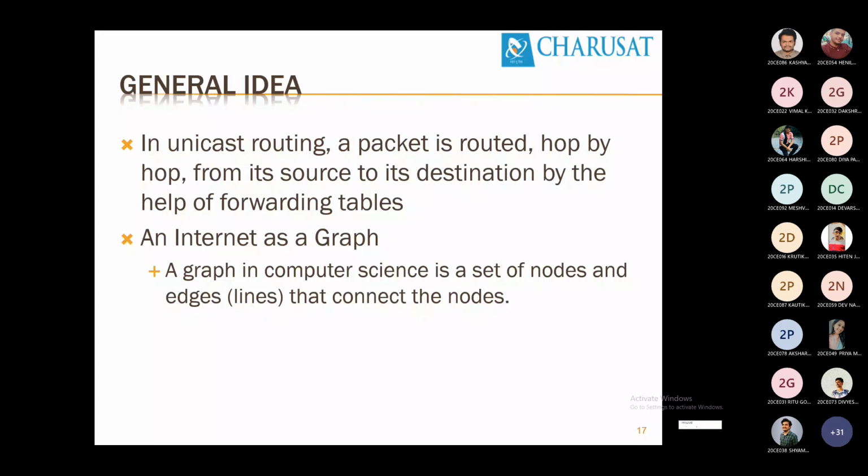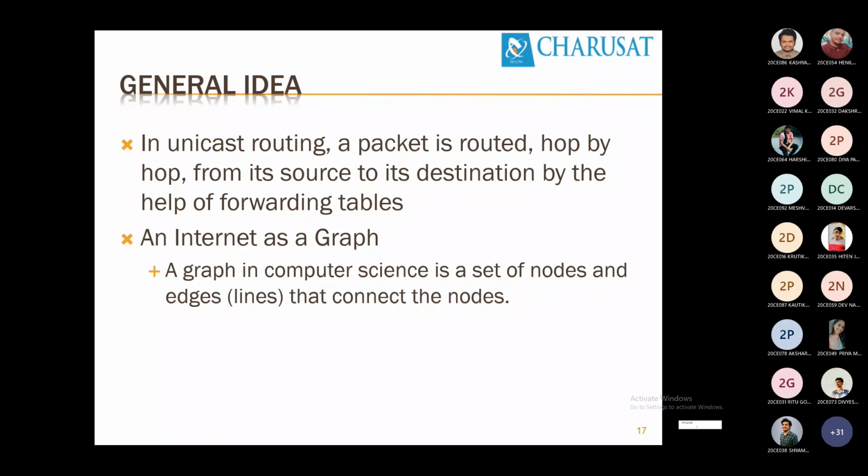So the cost value will be considered as a distance. That is, how many hops along the path up to the destination, like how many routers come across your whole path towards the destination. That is the cost parameter. Is it clear? So what is the cost parameter in distance vector?